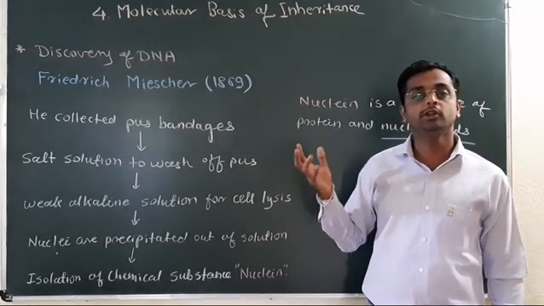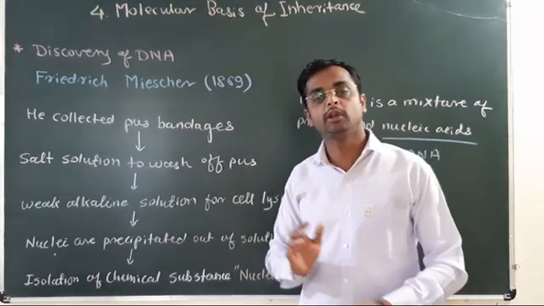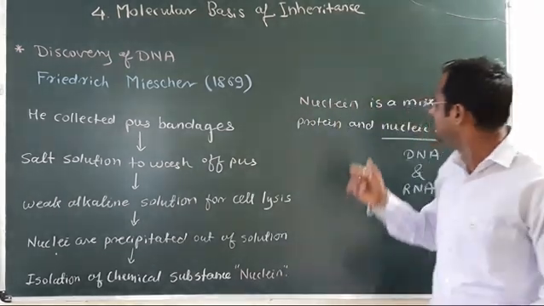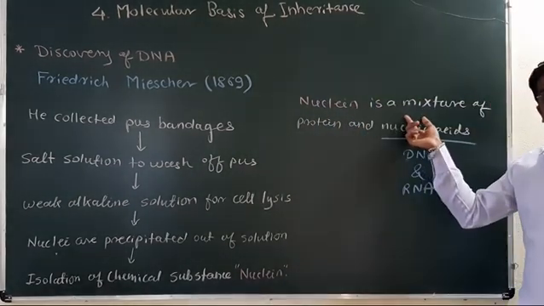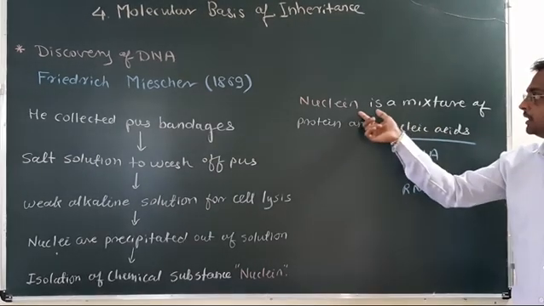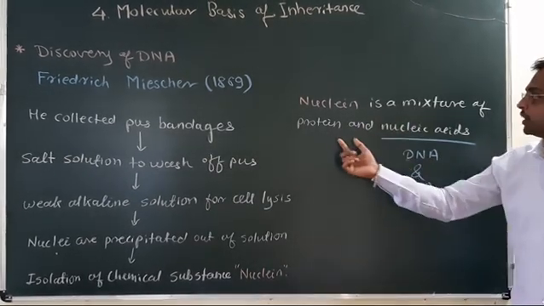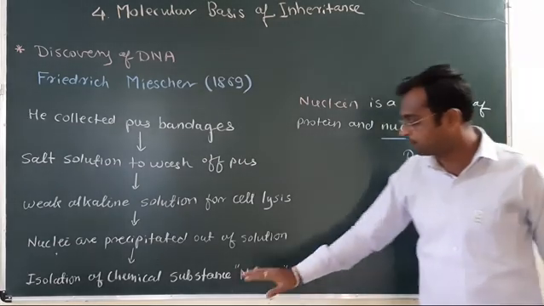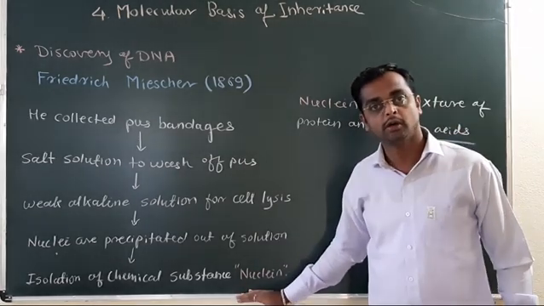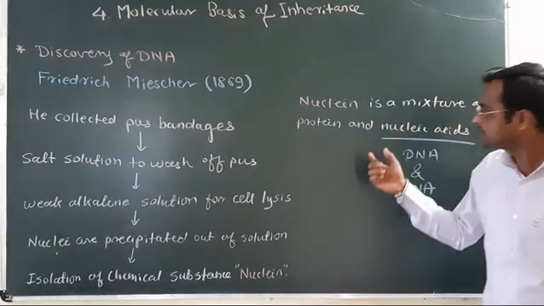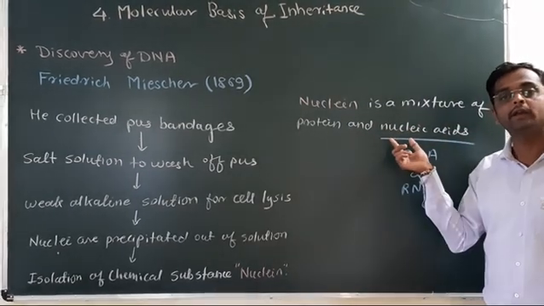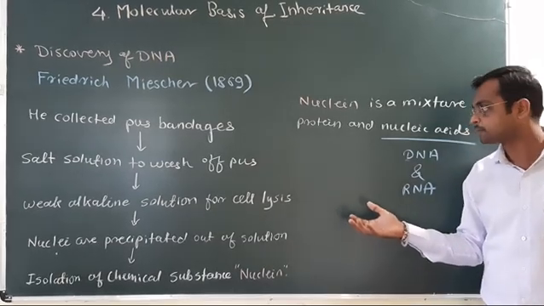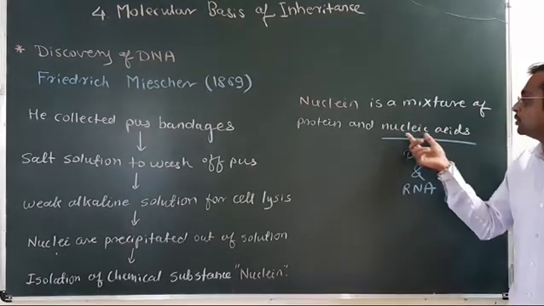Now, what the nuclein exactly is? The nuclein is rich in phosphorus content, and the nuclein is a mixture of protein and nucleic acids. The substance he found from the nucleus, nuclein, is nothing but a mixture of protein and nucleic acids. Proteins are histone and non-histone proteins for the packaging, and nucleic acids.